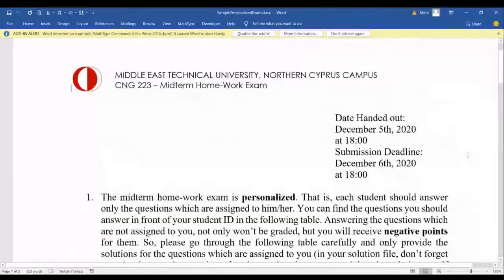Okay, so for some of you, it is the first time that you will face a personalized exam. That's why it's not bad to go through the file one by one for each item so that there won't be any misunderstanding about them. I will upload the complete file on your exam date. So on December 5th at 6 o'clock in the evening, I will upload this file, the complete file, including all the questions on AutoClass, and you will have 1 day to submit your work to the same assignment link.